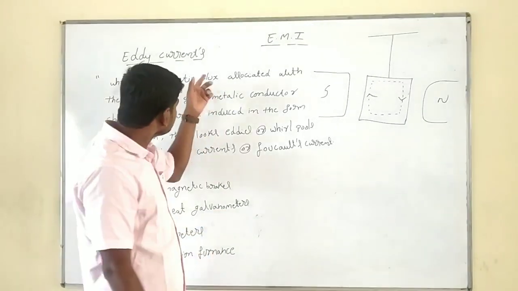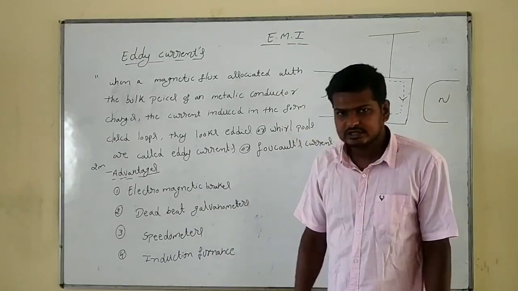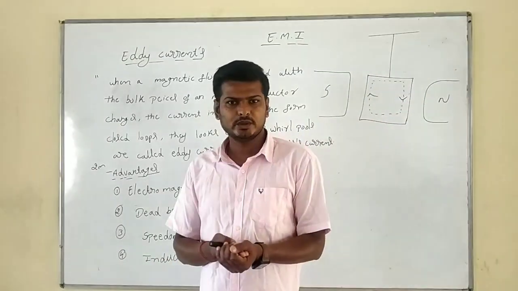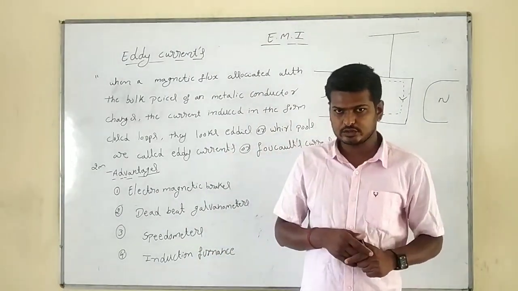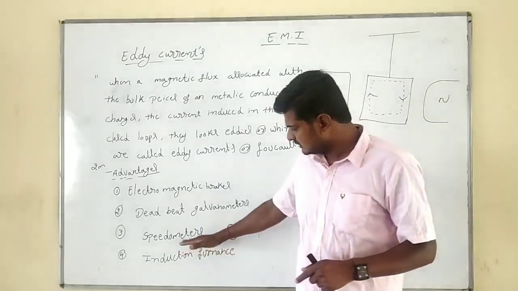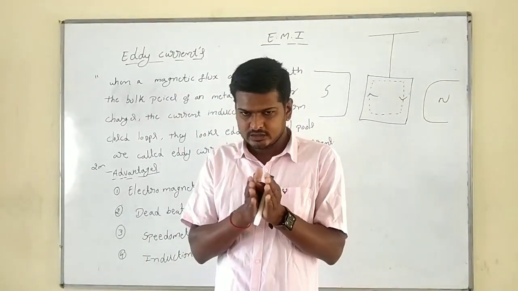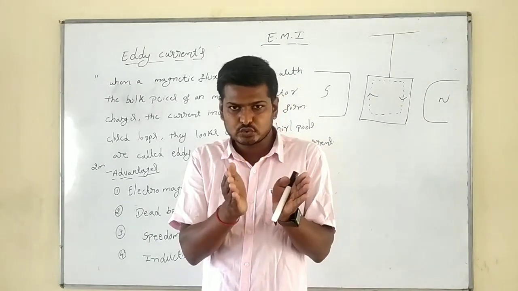Next one, eddy currents. The concept of eddy currents is used in the speedometer. You people already ride two-wheelers, no? In the two-wheelers, when you see the speed of the vehicle, there also they are using the concept of eddy current. Simple one. In the axle of the wheel, an aluminum drum is placed between two strong magnets.